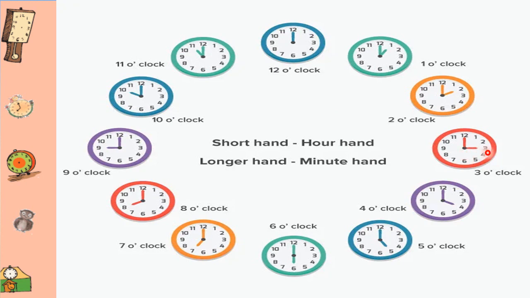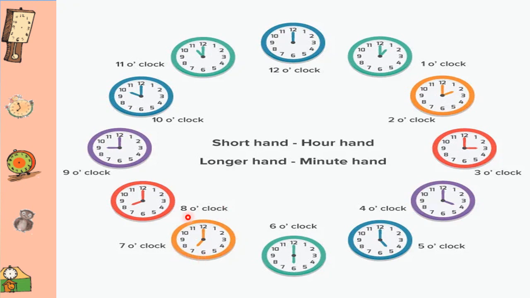When the hour hand is at 3 and the minute hand is at 12, we will read it as 3 o'clock. Can you read this time now? The hour hand is at 4 and the minute hand is at 12. So we will call it 4 o'clock. Here in this watch it is 5 o'clock. You can see here that the hour hand is at 6 and the minute hand is at 12. So it is 6 o'clock.